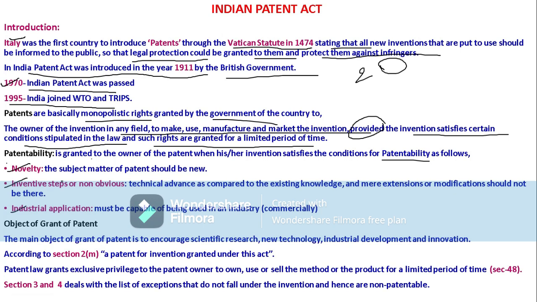Or it is described in printed form in the home country or in a foreign country. In such cases it is considered as not having novelty, so no patent will be issued to that particular person.